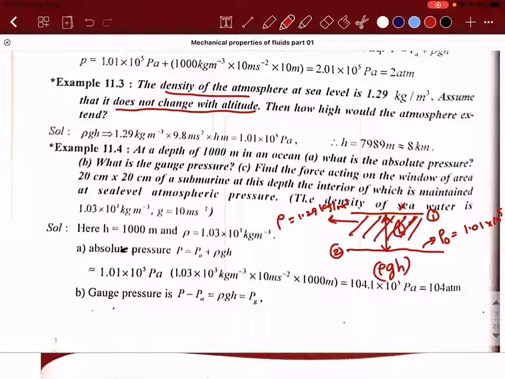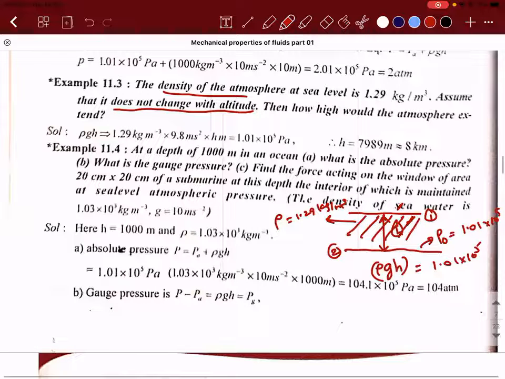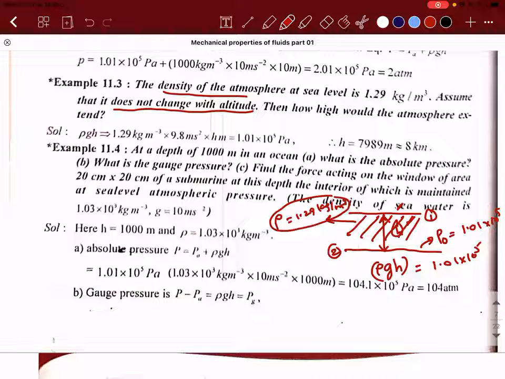Yes, sir. So that rho gh value is how much? 1.01 into 10 power 5. So they've given how much is the density of the fluid in this place. That is 1.29 kilogram per meter cube. You know the acceleration due to gravity. So your job is to find the height.